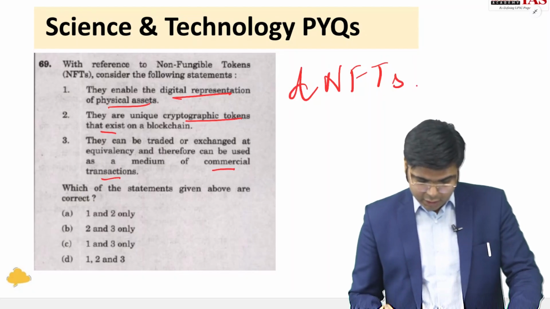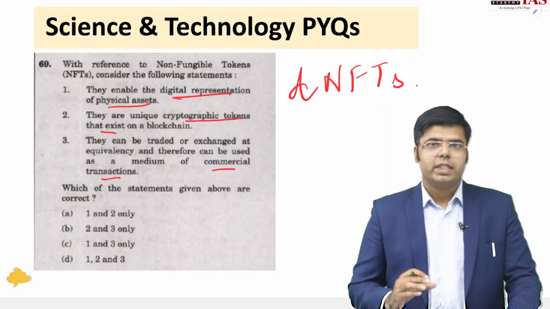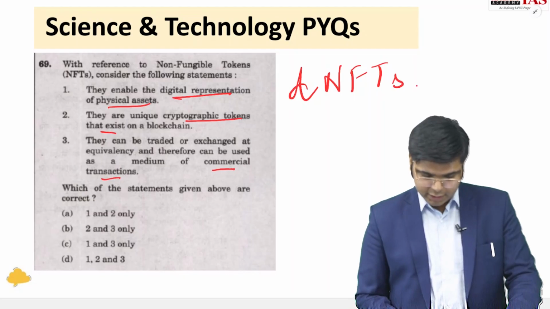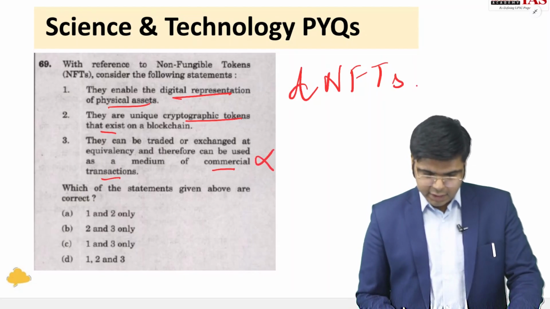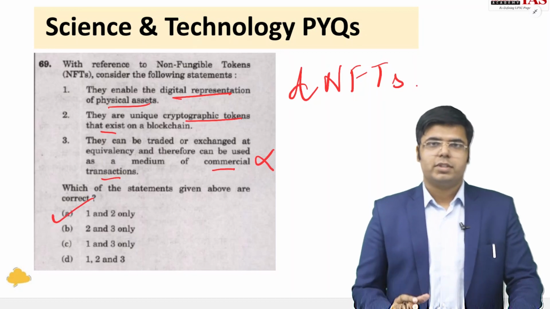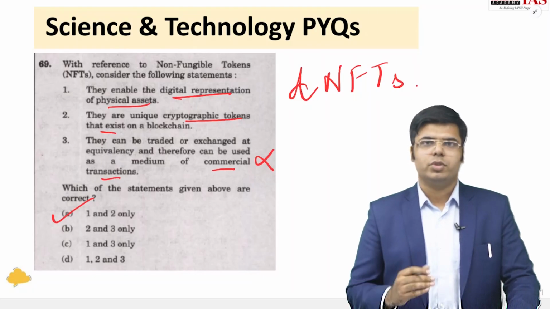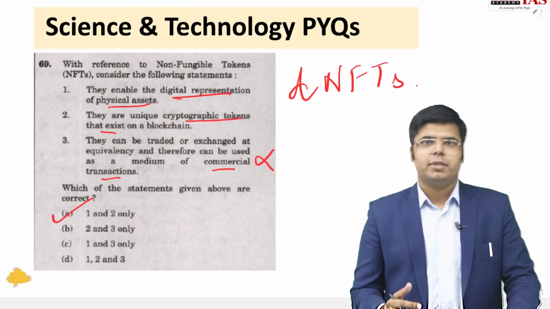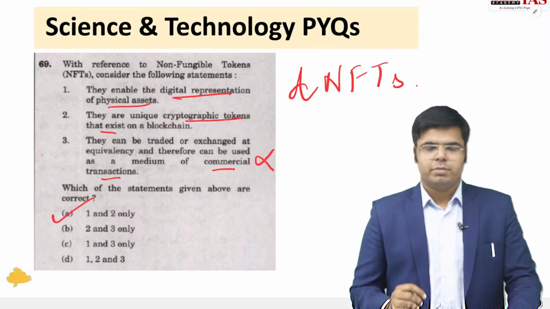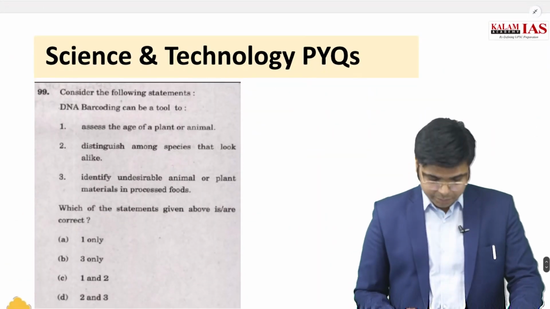So, looking at this, based on the knowledge that you will gain after my course of science and technology, you will be able to say that statement number 3 is an incorrect statement and the answer to this is A, 1 and 2. But this would be when you prepare the course contents, you revise the material that is given to you, you develop your skills on a daily basis to find the correct answer by enrolling in the Eklavya ACE program, and you will be able to do well in your upcoming prelims.